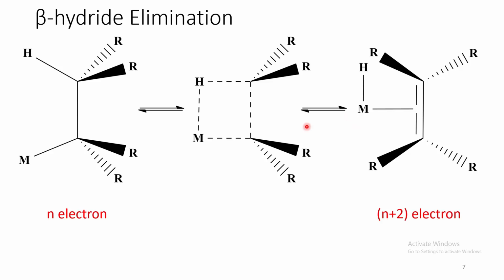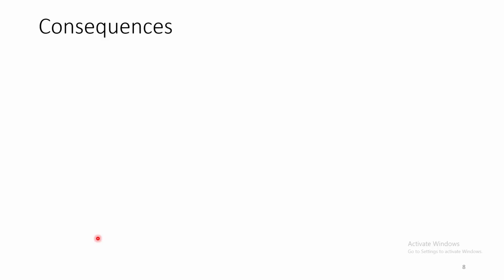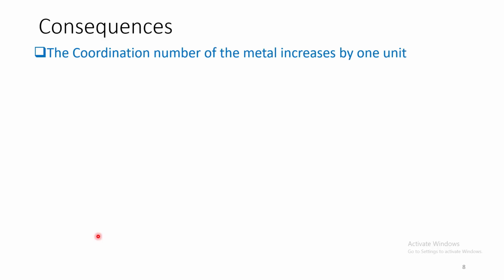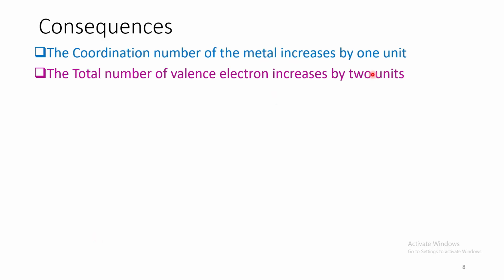In this particular reaction, this particular CH bond is broken and this hydrogen atom migrates to the metal. Now, in this case, total number of electrons in the metal valence orbitals increases by 2 units. Let us see the consequences. The coordination number of the metal increases by 1 unit. Total number of valence electrons increases by 2 units.